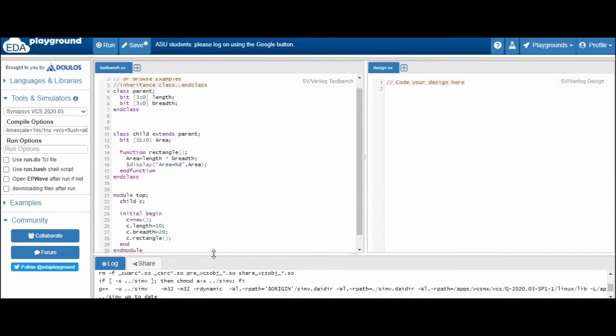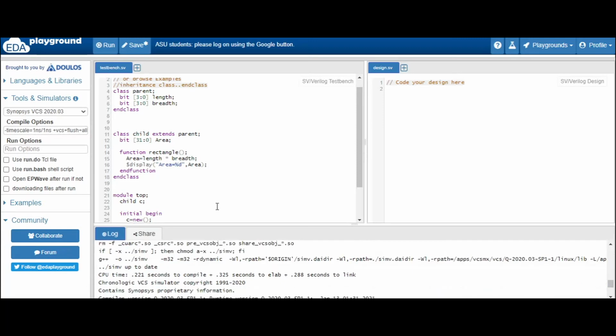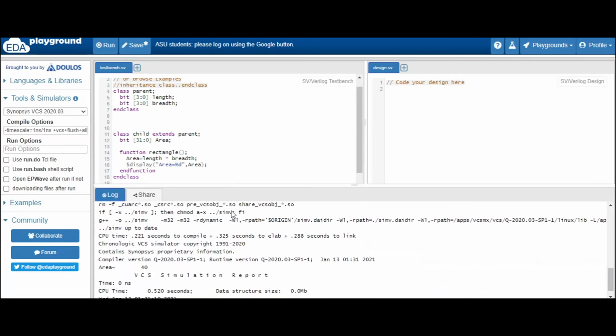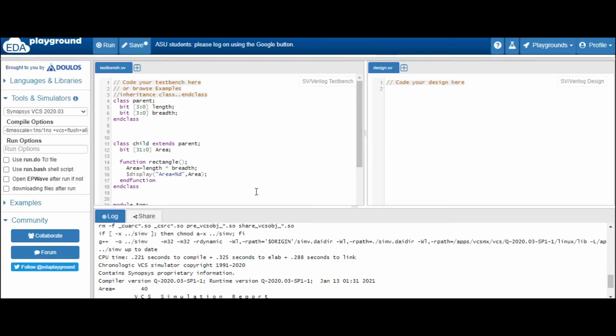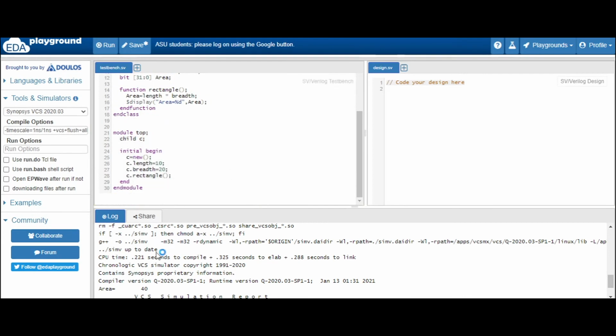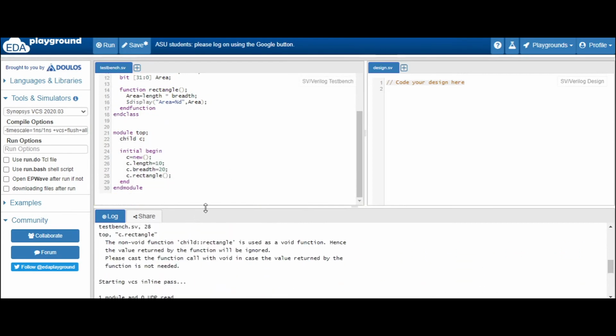So we have declared 10 and 20, but still we are getting area as 40. So this is something wrong, right? Area equal to length multiplied by breadth. So what is happening? We have declared length equal to 10 and breadth equal to 20, and what we are doing, length multiplied by breadth. So our value should be 200 here. Why are we getting this? Let's see.